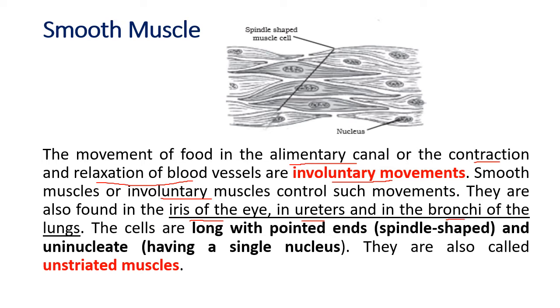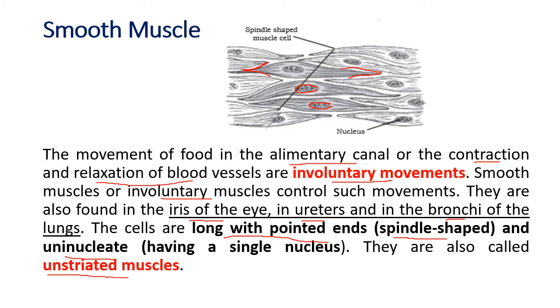Now these cells have pointed ends, you can see the diagram, they are broad in the middle and pointed at the ends. So they are called spindle shape. Spindle shape means broad in the middle and pointed at the ends. And they are uninucleate. Uninucleate means every cell has got only one nucleus. You can see every cell is arranged one over the other, but every cell has got only a single nucleus. And because they have got no bands, the smooth muscle is also called unstriated muscle.